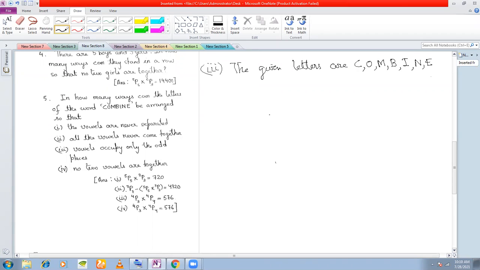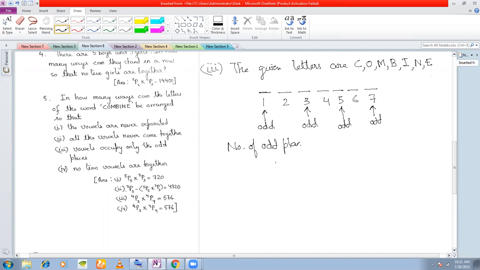These are the given letters. The vowels occupy the odd places. So how many letters do you have here? 7. Okay. So how many odd places? This is an odd place. This is an odd place. This is an odd place. This is an odd place. The number of odd places is 4, right?